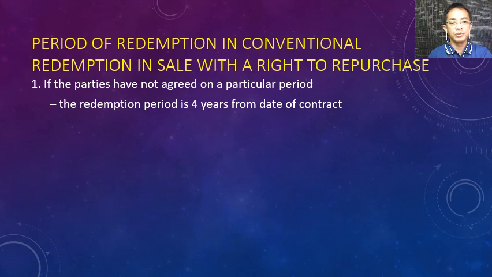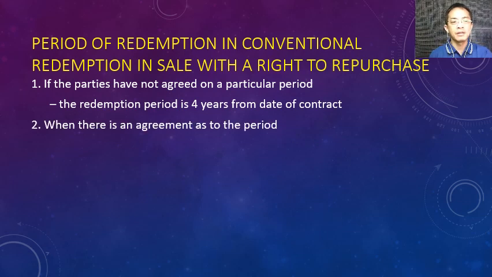So, yun. Exhibit class, the parties can also agree on how many years. They can agree 1 year, 2 years, 3 years. In that case, for example, the parties agreed 1 year lang. Pwede yun. 1 year. After 1 year, hindi na pwede redeem. 2 years lang ang redemption period. So after 2 years, hindi na pwede redeem. Pero if they forgot about the period, the Civil Code said, if you forgot, the redemption period shall be 4 years.